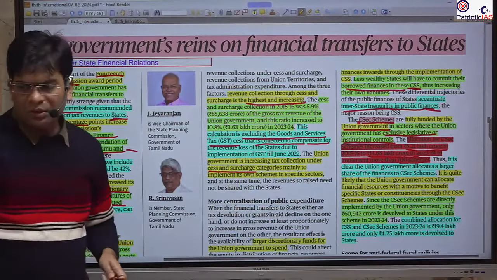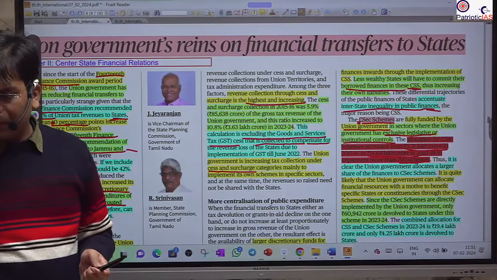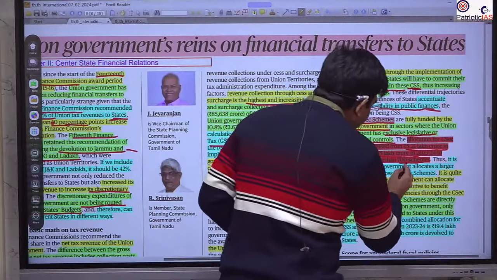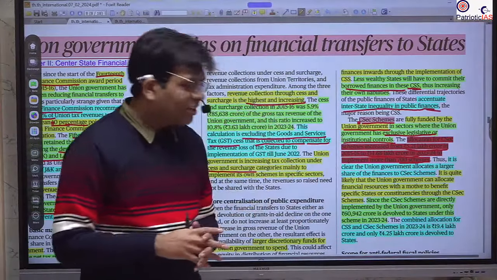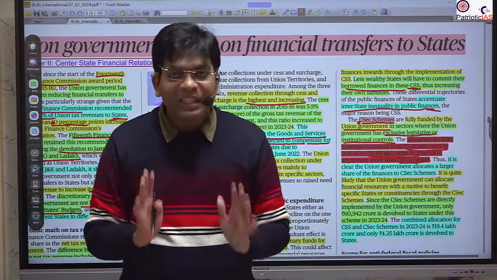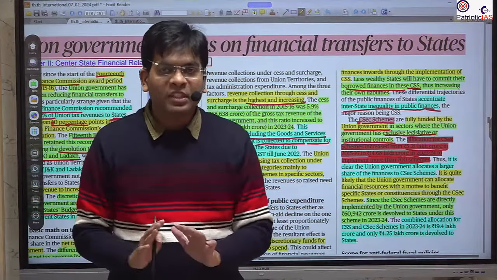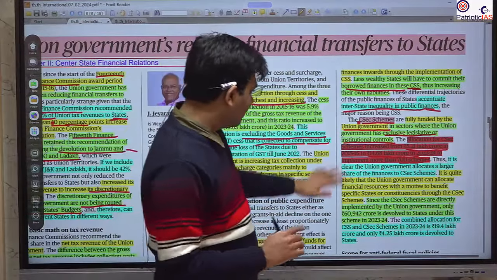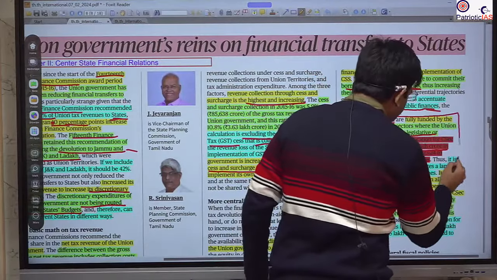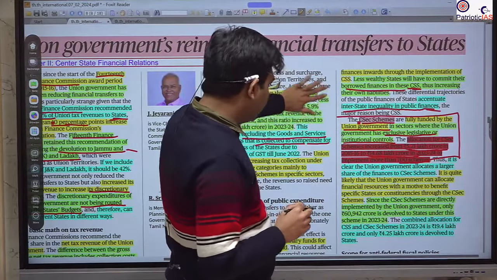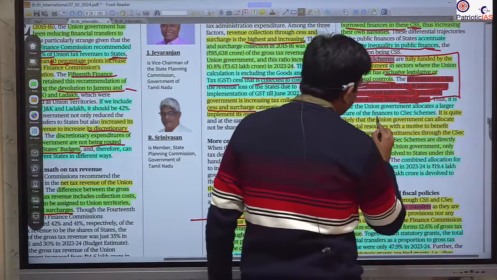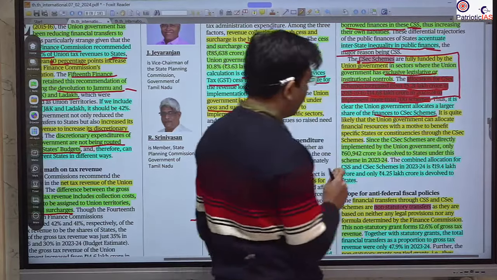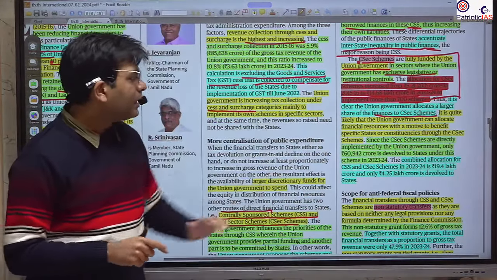So here this dialogue becomes very relevant. See what he wants to say. This shows that despite these 700 schemes, as the dialogue says, despite the hundreds of schemes, there is no impact on the ground. I don't know, but you can understand from how many schemes you are getting the way this thing is implemented. So it is clear that the union government allocates a large share of the finance to the central sector schemes because it has to implement its own schemes, and that's why it will have the political benefit as well.